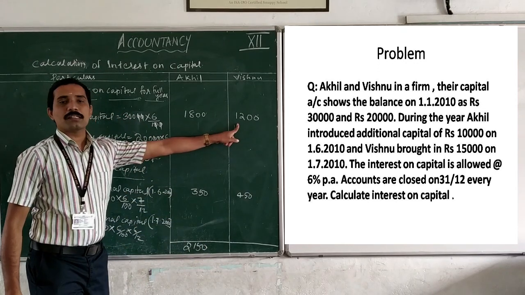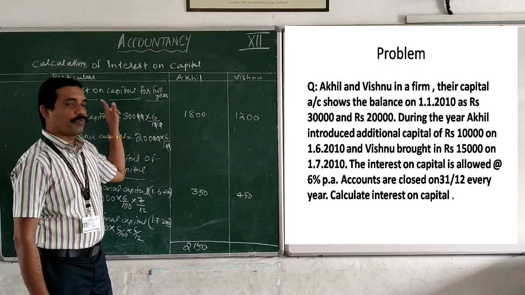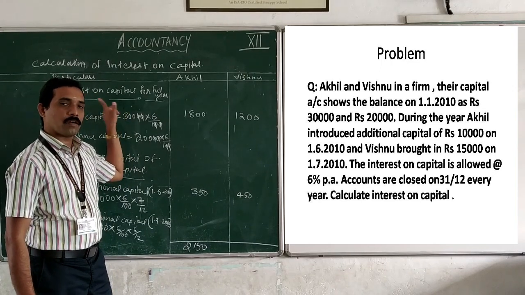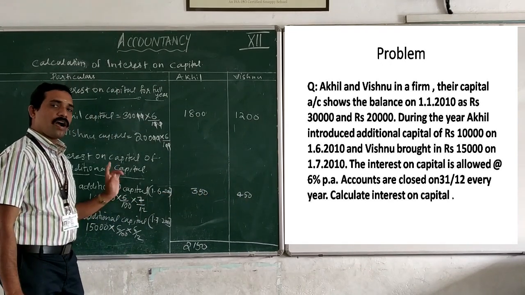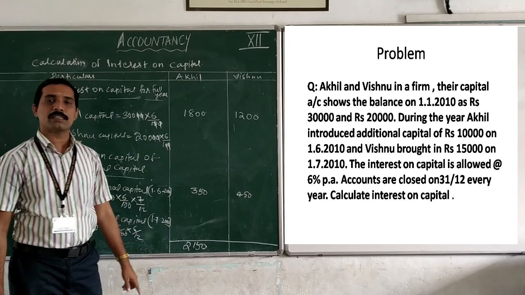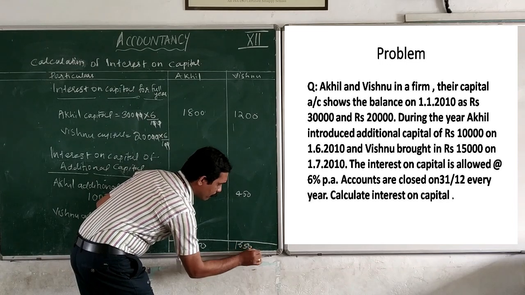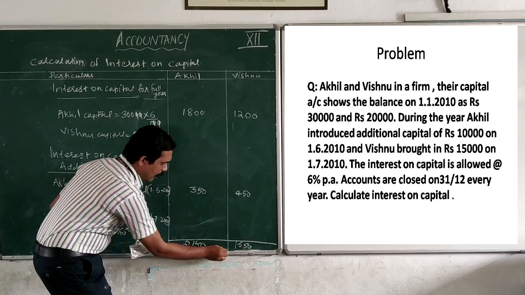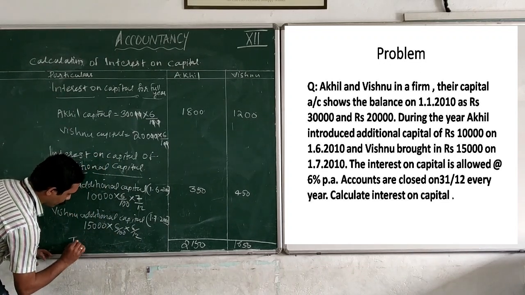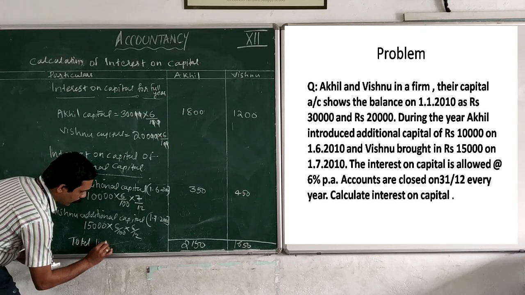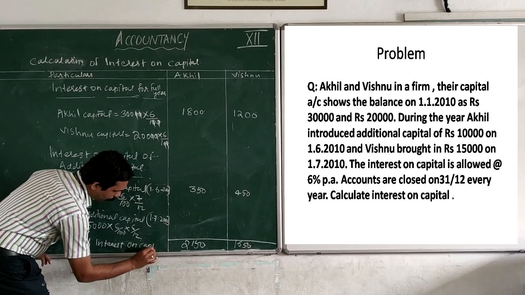And here 1,200 is the interest on capital of Vishnu for the opening balance for the full year, and 450 is the interest on capital of additional capital. All together, 1,650. This is the total interest on capital.